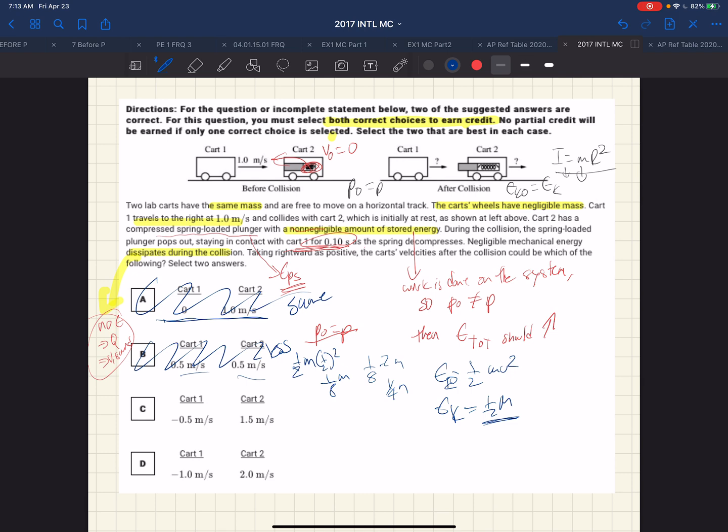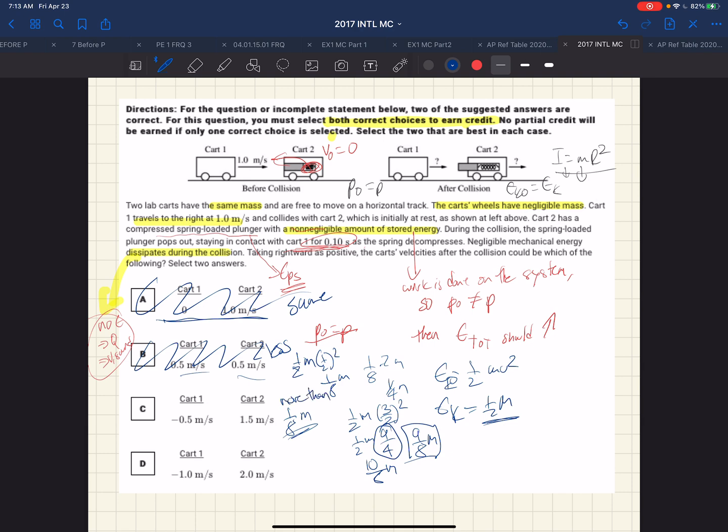For cart 1 and cart 2, well, we know this is 1/8 m, the first one. And the second one, 1/2 m times 3/2 squared. So 1/2 m, 9/4. Well, 9/4 is over 2. And so we had 9/8 m, which is greater than the initial 1/2 m. Plus, there's this other 1/8, so we end up with 10/8 m, giving us 1.25. So this is a possibility because it is greater than.